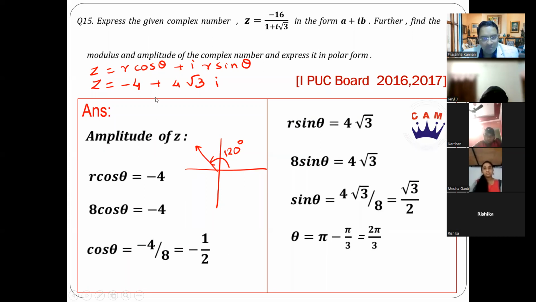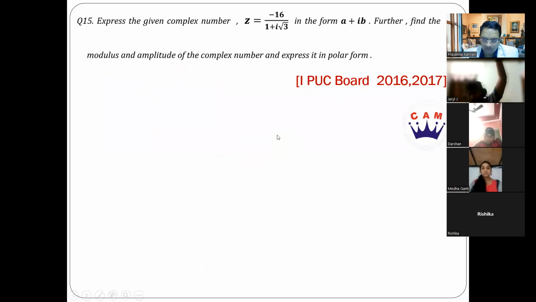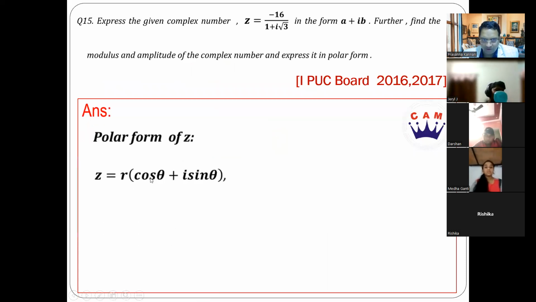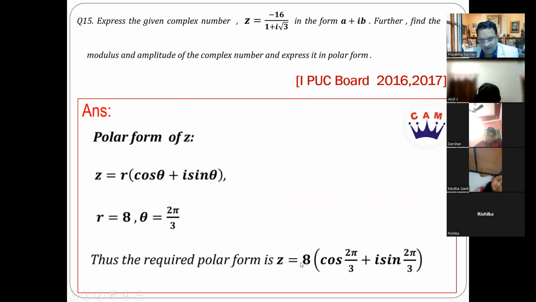So you got your modulus, which is 8. You got your angle, which is 2 pi by 3. So the answer will be Z is equal to 8 into cos 2 pi by 3 plus i sin 2 pi by 3. Polar form is r into cos theta plus i sin theta, so 8 into cos 2 pi by 3 plus i sin 2 pi by 3. Is it clear to you?